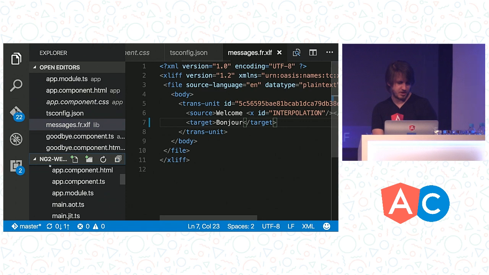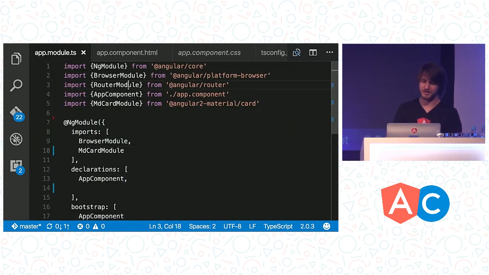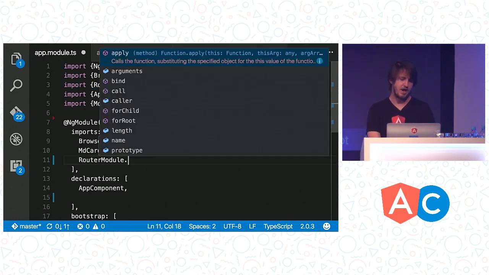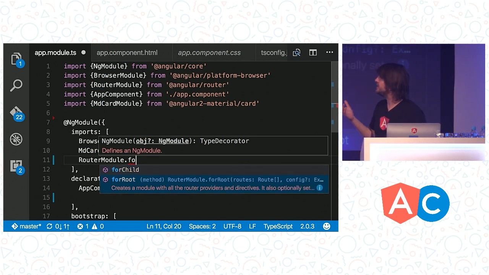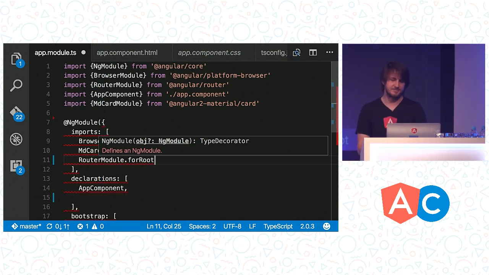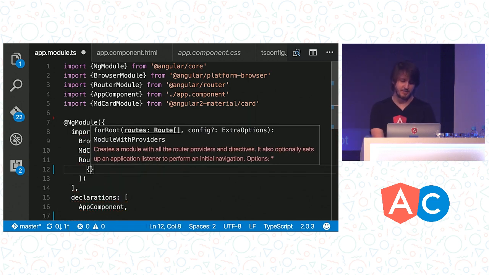So let's have a look here. So we're going to go back to our app module, because this is kind of the entire core of our application. I've already got the router module imported here. So most things you're going to bring into an Angular application, router modules, MD card, whatever, it's all provided as modules. I'm going to bring them into my imports array here. We're going to do kind of a cool little special syntax here. So what I'm doing is actually bringing in the module, but also passing some configuration into it. So this allows me to, in this case with the router, set up my routes.